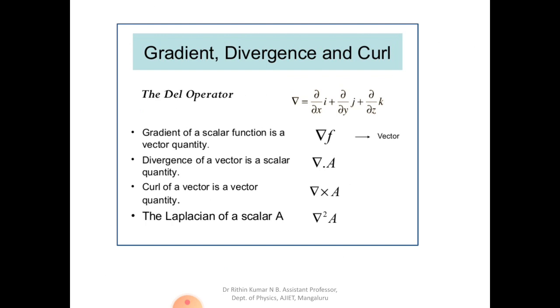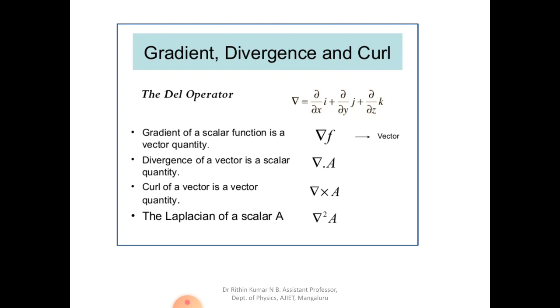If you take that del operator and do a dot product on a vector, that yields a scalar, which is called divergence. If you do a cross product on a vector, del cross A gives you a vector quantity, as we saw, the curl: the number of rotating vectors per unit area.